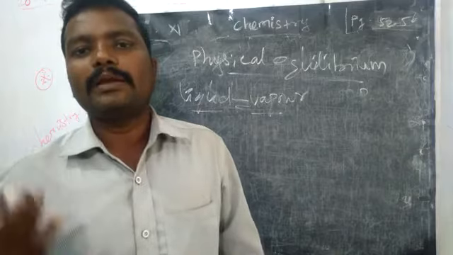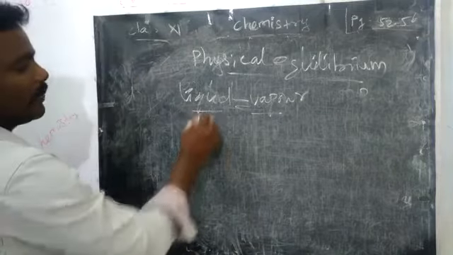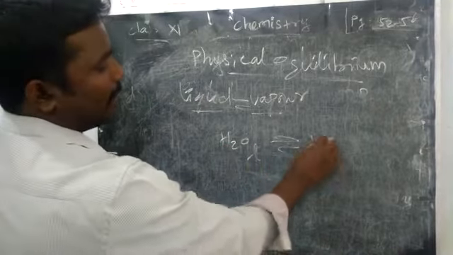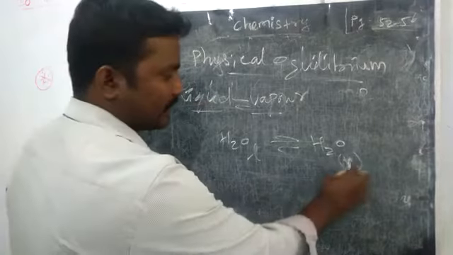It can be liquid, solid, as well as vapor. So here we have liquid water and water vapor, the steam, which is a gas.